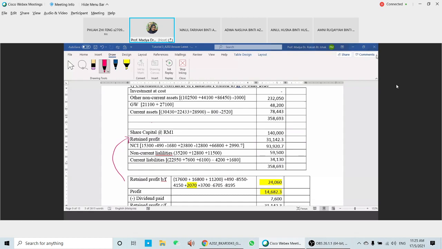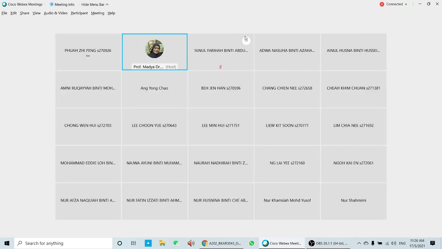Okay, it's up to you, because let's say like the one that we have here last time in question 1. In question 1, it provides you with 2 kinds of answer, answers D and C, the combination without statement of changes in equity or with a statement of changes in equity.